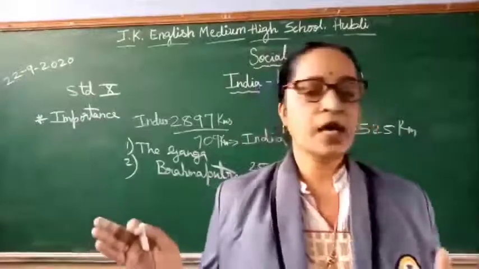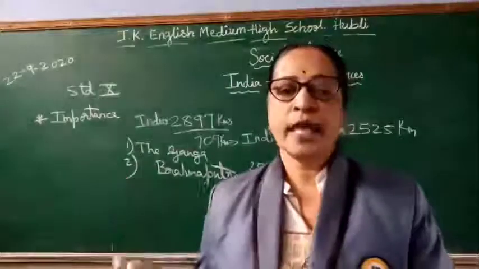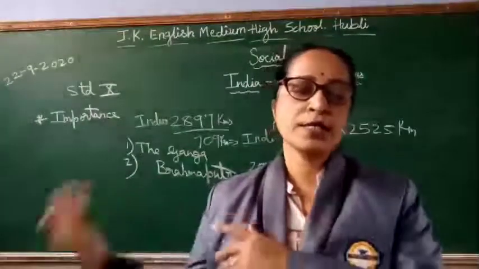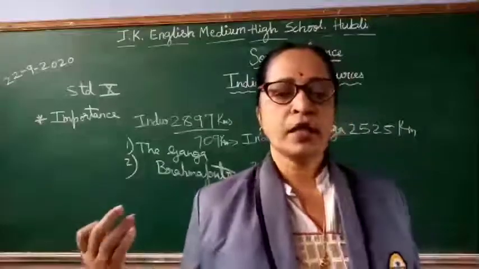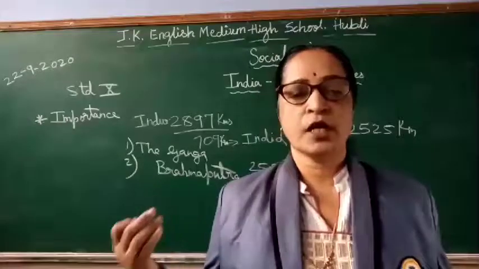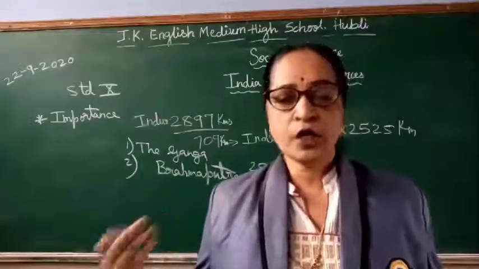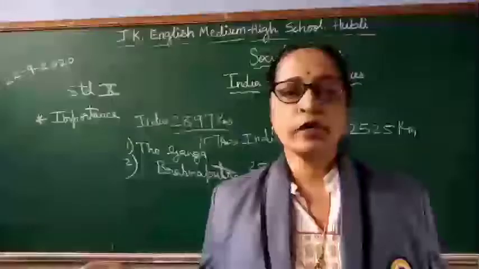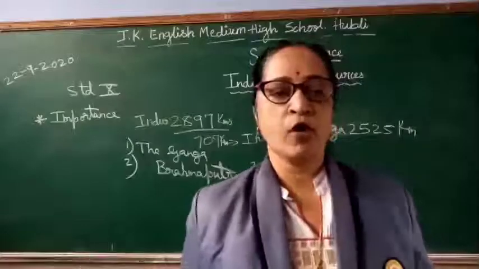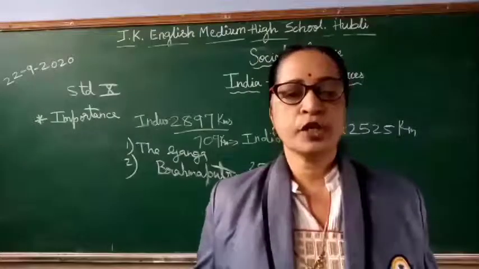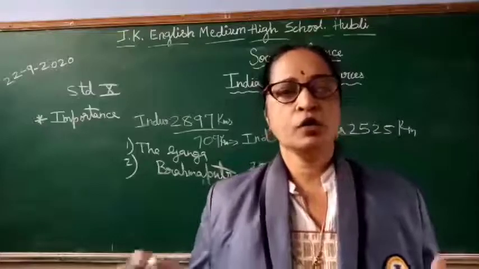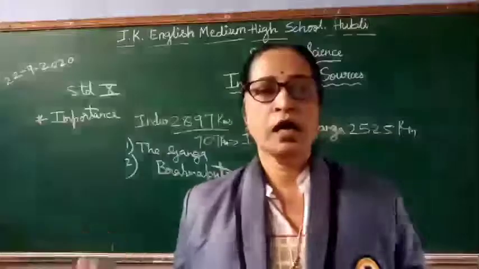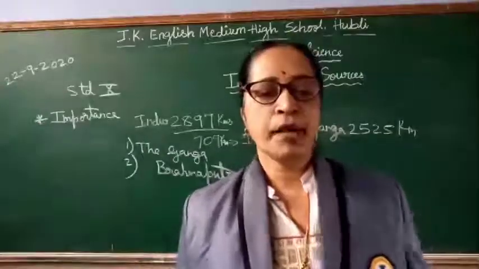It rises in Mahabaleshwar and then it flows towards the southeast. What is its length? 1400 kilometers, and later on it joins the Bay of Bengal. Its main tributaries are Bhima, Tungabhadra, Koyna, Ghataprabha and Malaprabha.